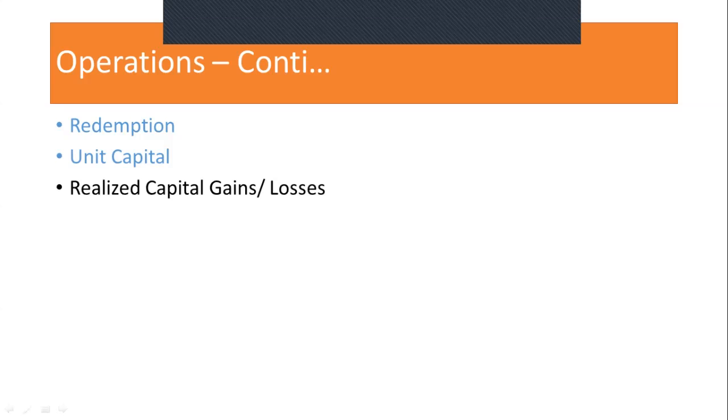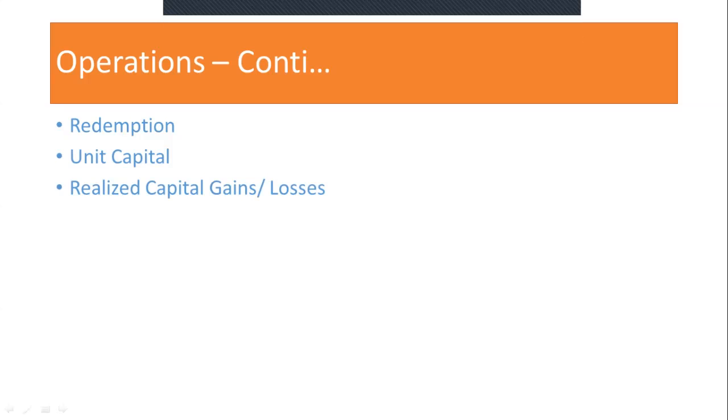In this particular slide, we have seen three things. One is redemption, next is the unit capital, and third is the realized capital gains and losses.